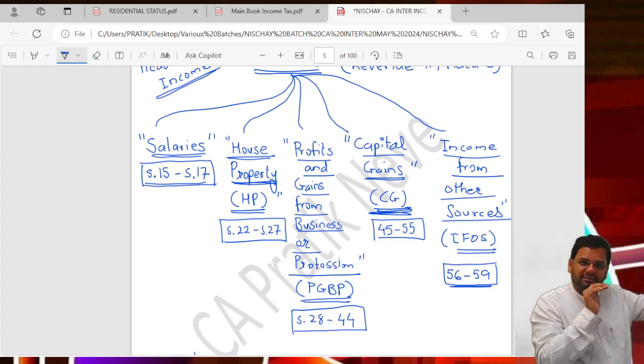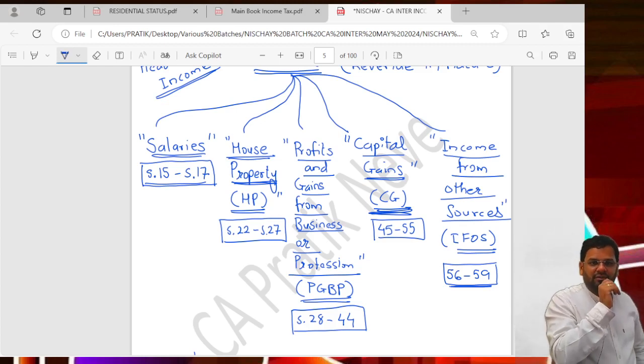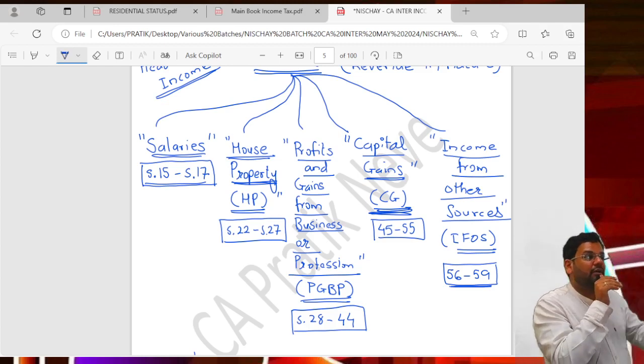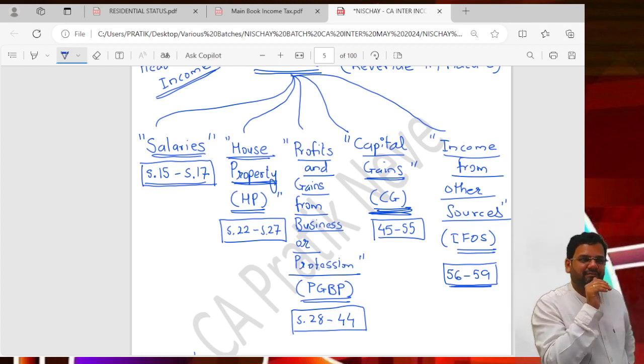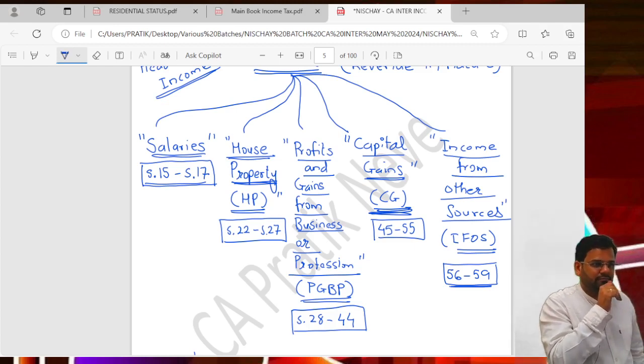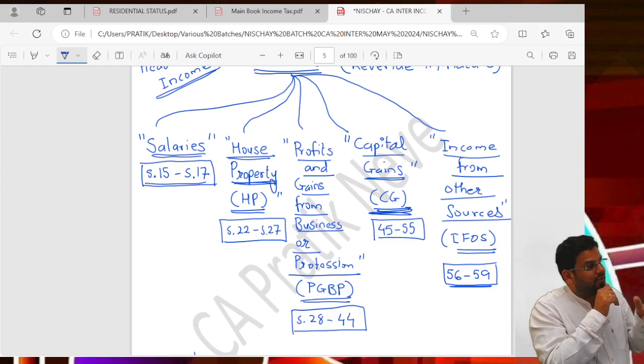Over the next 10 days, literally, today is 21st, till minimum 30 April, our whole discussion will be of computing income from different heads. Will I have income from a single head or multiple heads? An assessee will have income from multiple heads. Why?